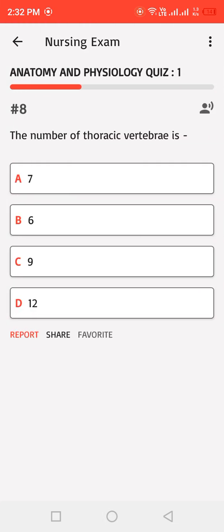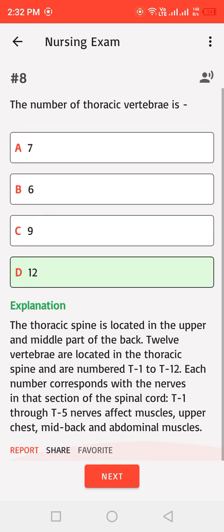The number of thoracic vertebrae is: A. 7, B. 6, C. 9, D. 12. Correct answer: D. The thoracic spine is located in the upper and middle part of the back. 12 vertebrae are located in the thoracic spine and are numbered T1 to T12. Each number corresponds with the nerves in that section of the spinal cord. T1 through T5 nerves affect muscles, upper chest, mid-back, and abdominal muscles.